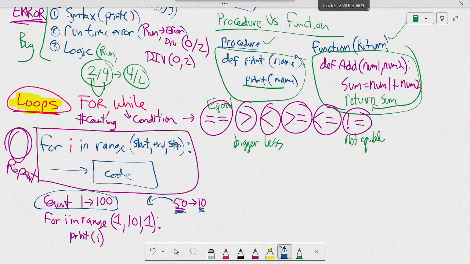I would start at 50, and then what would be the end number? It would have to be 9, because you have to go 1 less than that. And then the step would be negative 1, because I'm counting backwards. Okay, so just remember, positive means to go up. I could add 2 or 1 or what have you.